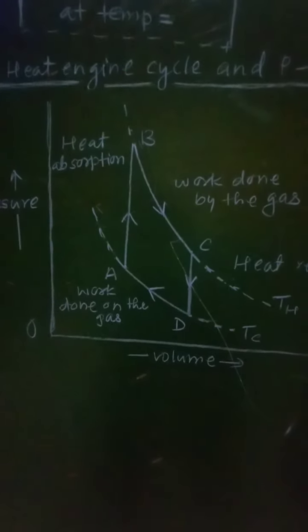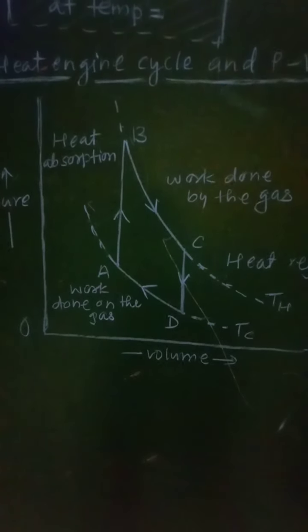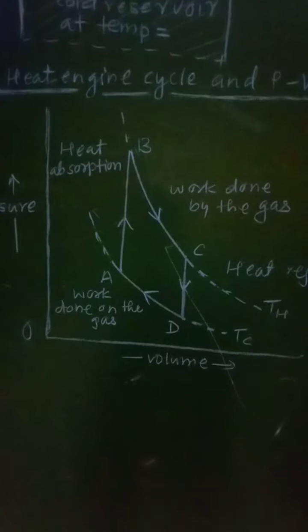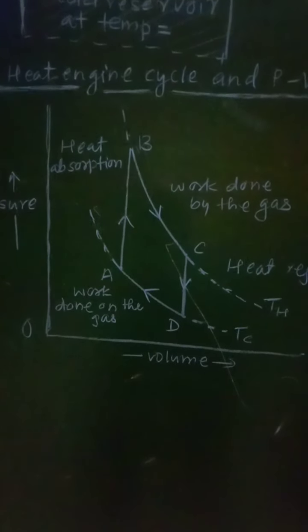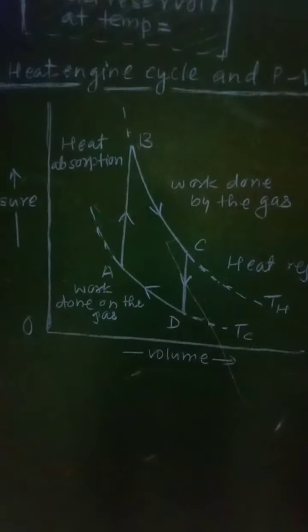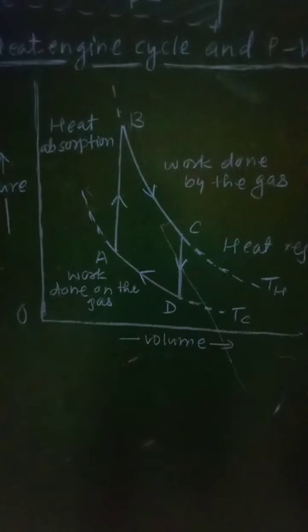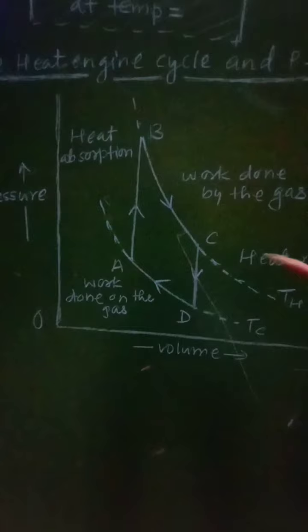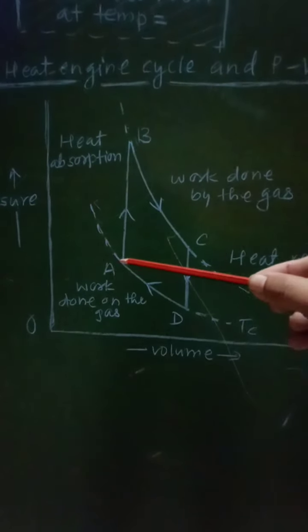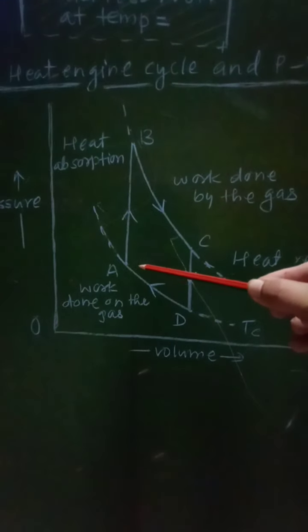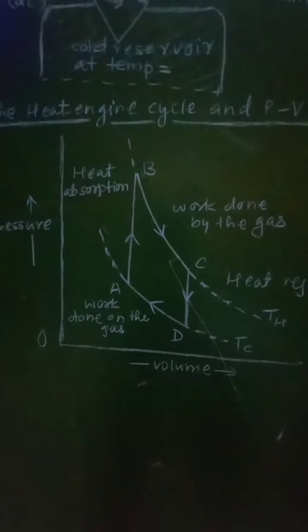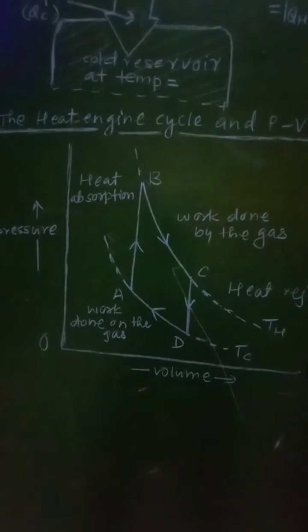So from point A to point B, there will be an increase in the pressure. Then the temperature of the gas also increases and its internal energy increases. So there will be a change in both pressure as well as temperature in this part of the cycle.